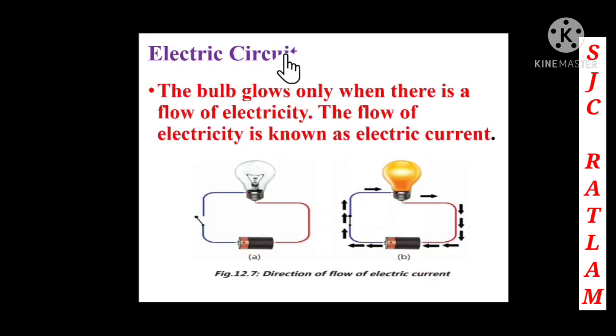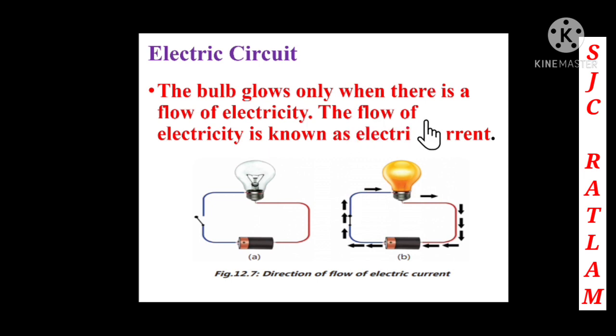Electric circuit. The bulb glows only when there is a flow of electricity. So here we can see that the bulb is glowing only when there is a flow of electricity. In this picture we can see that the key is open, that's why the bulb is not glowing. In the second picture we can see, children, what? The bulb is glowing. Why? Because there is a flow of electricity.